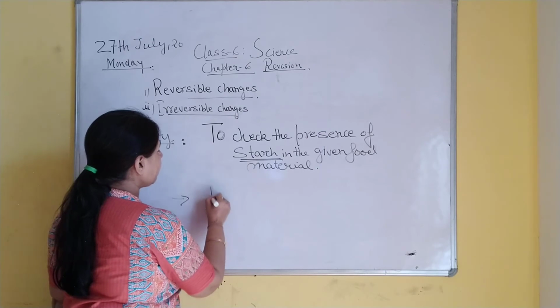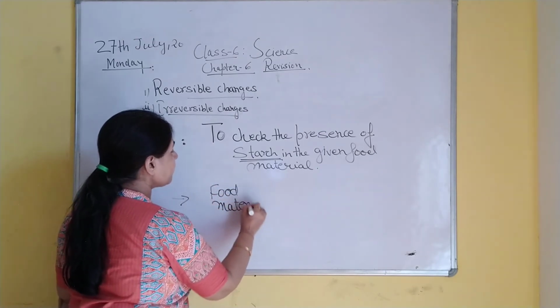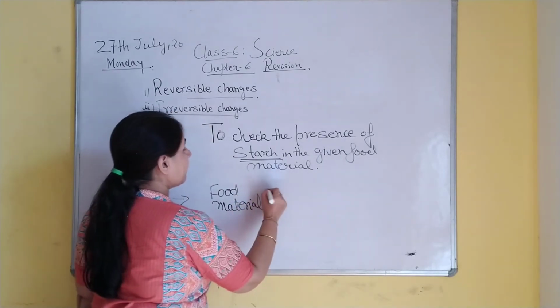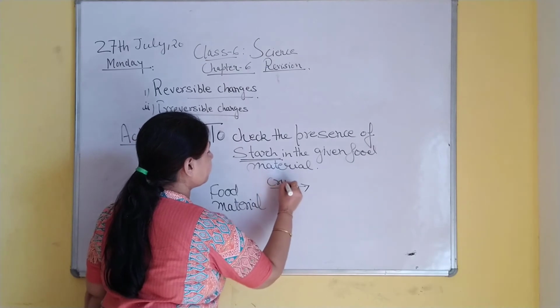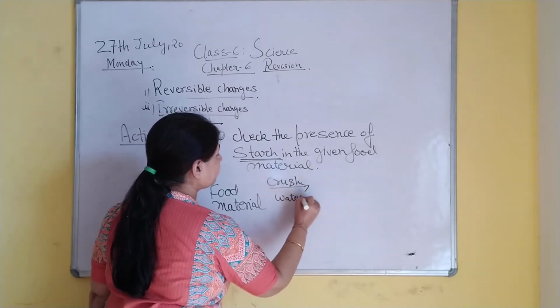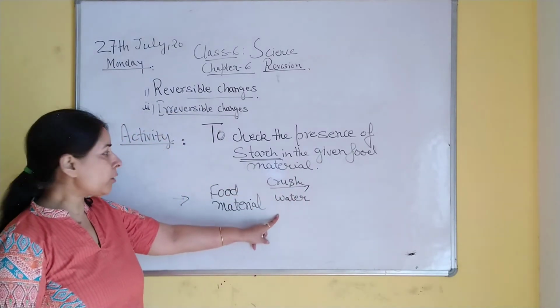So, how will we conduct it? These are the steps. We will take the food material, then we will crush it by adding some water to it.